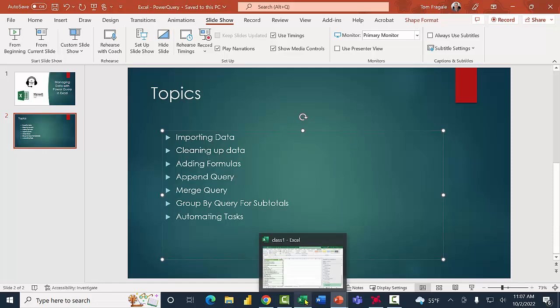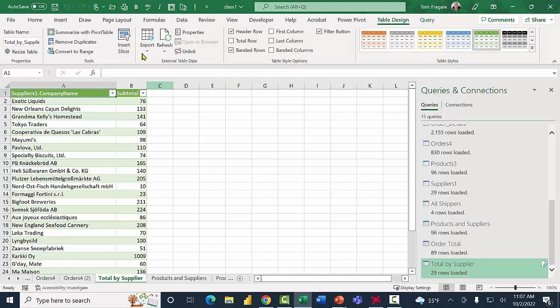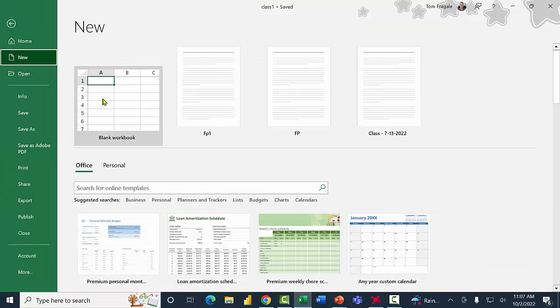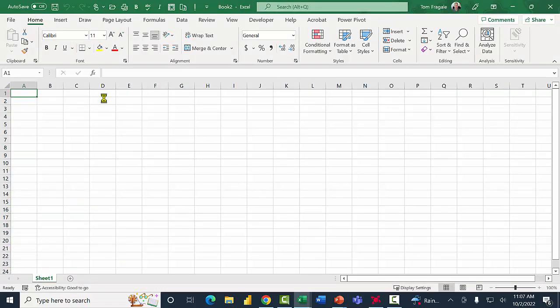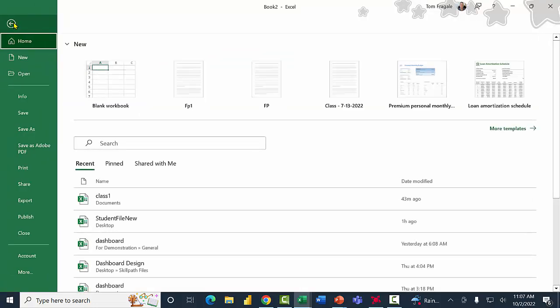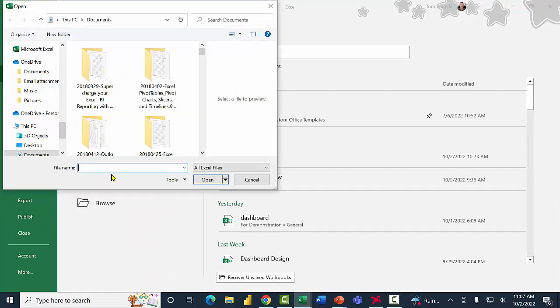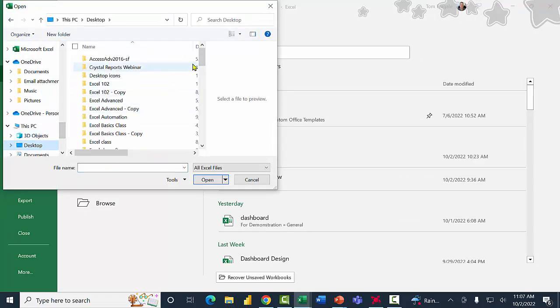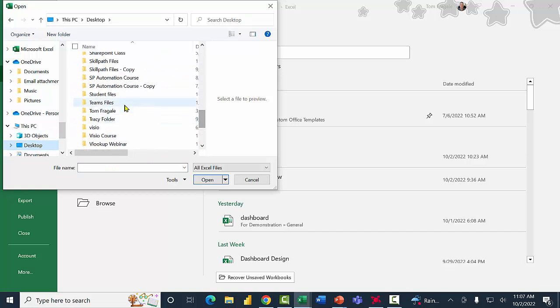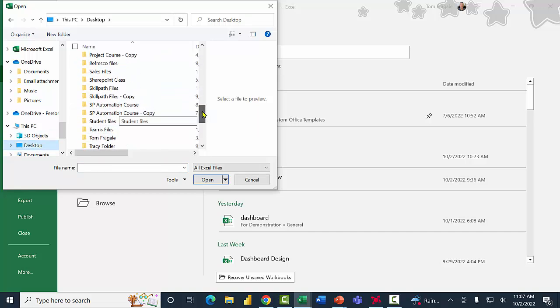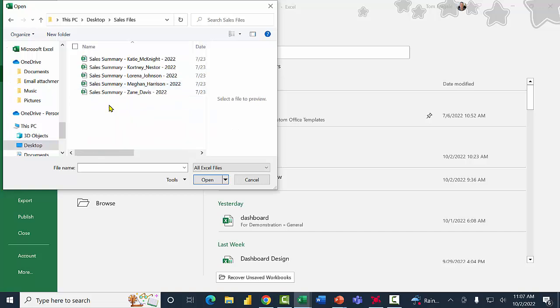I'm going to go back into Excel now. Now I'm going to save this workbook, and I'm actually going to go to a blank workbook for this one. So I'll pick on File, New, and make a blank workbook. Now I want to open up just a plain Excel file. I'll pick on File, Open, and I'll pick on Browse here. So now I'm going to go to this folder that I have that's called Sales Files. And I'm going to open up one of these.